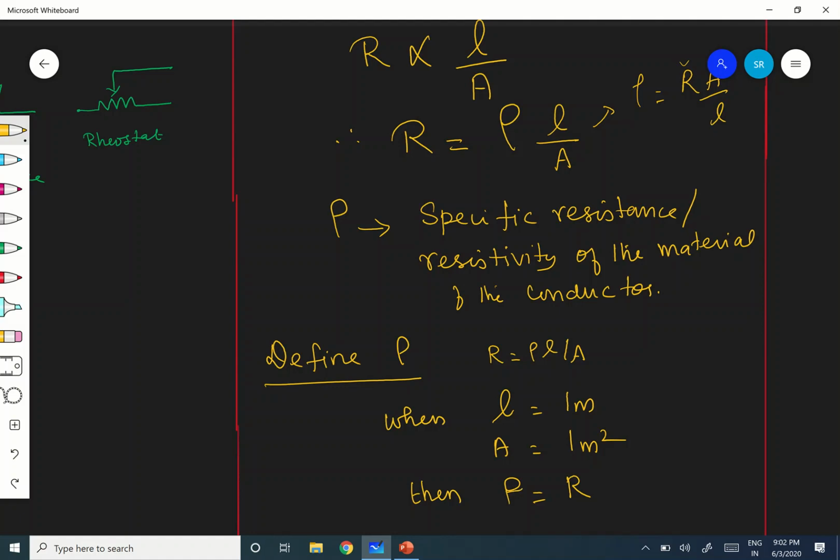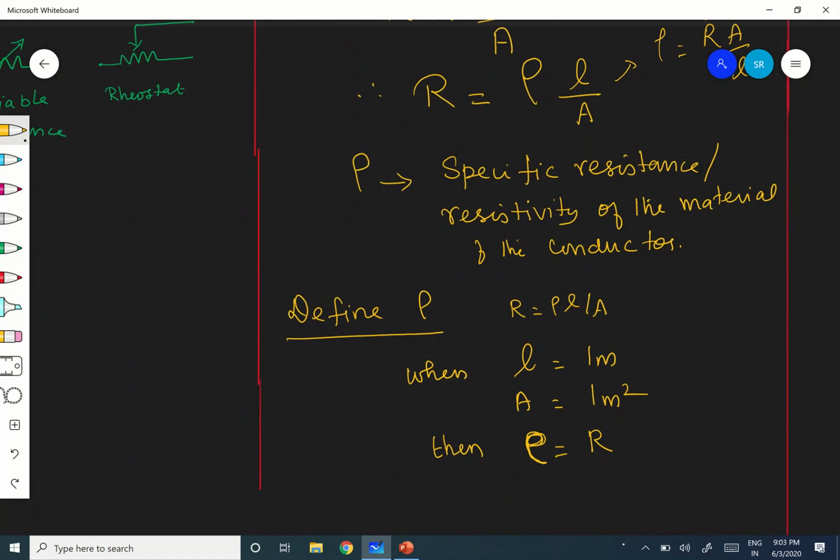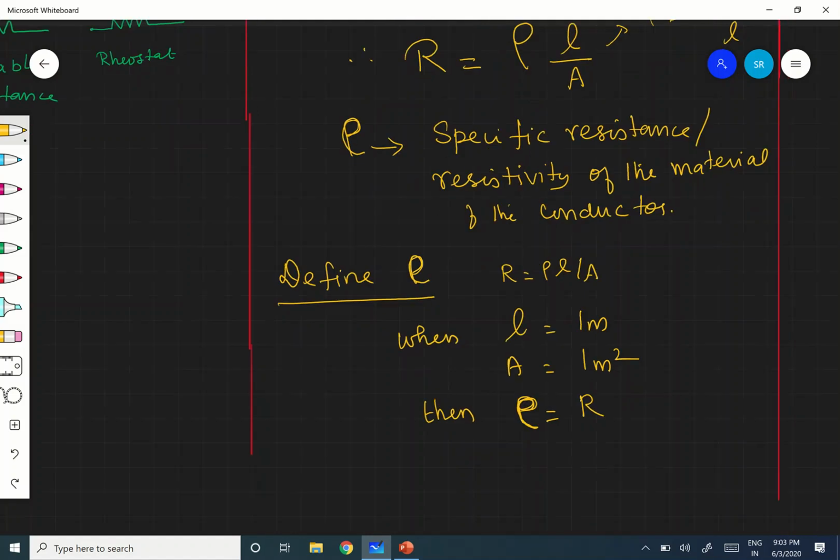It is not P, it is rho. Rho is equal to R. Therefore, that gives you the definition for rho.